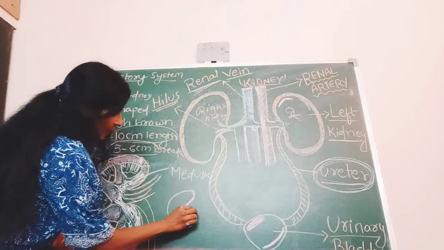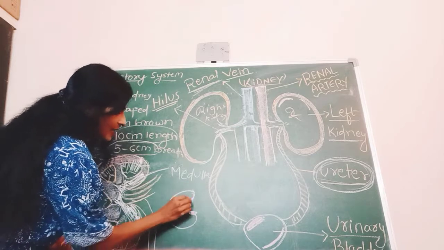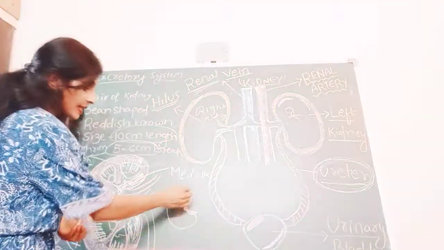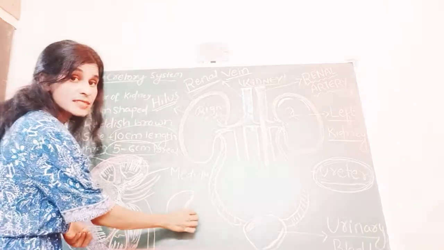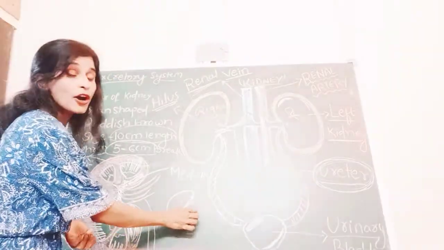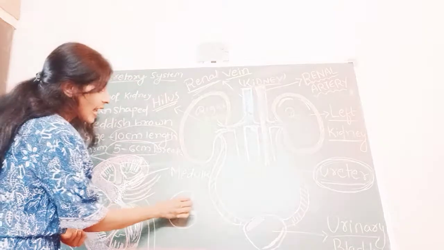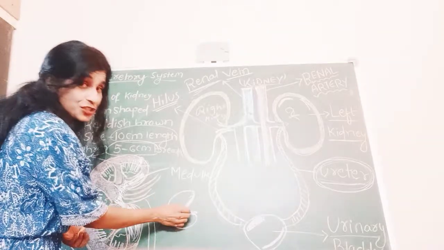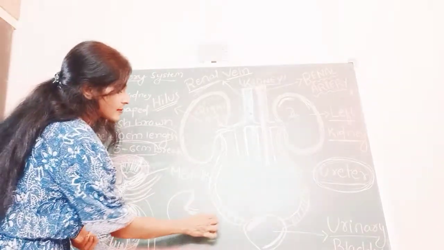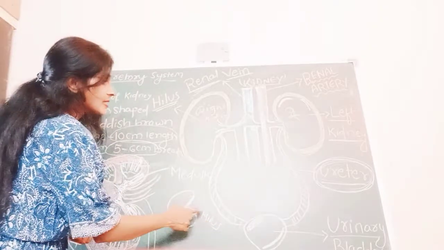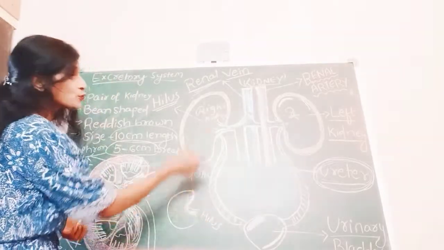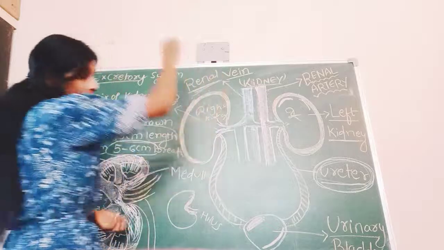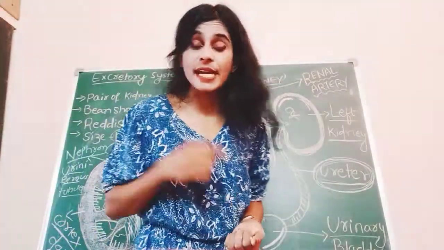This is a depression, or a fissure, or hilus. Yes. So in the kidney, there is a depression-like structure, a hilus or fissure. And this hilus and fissure, this is called H-I-L-U-S, guys. This hilus is useful for the entry and exit of your arteries and veins.